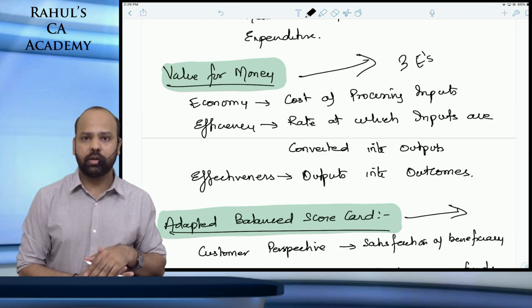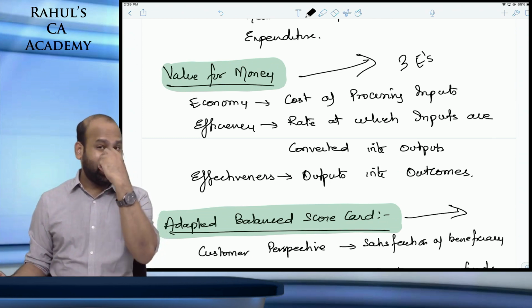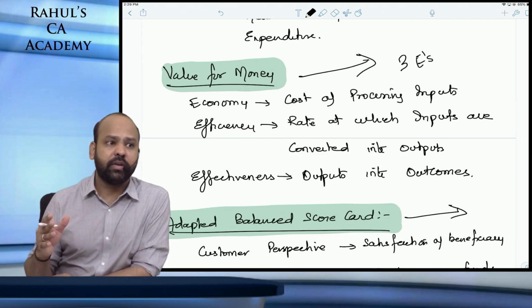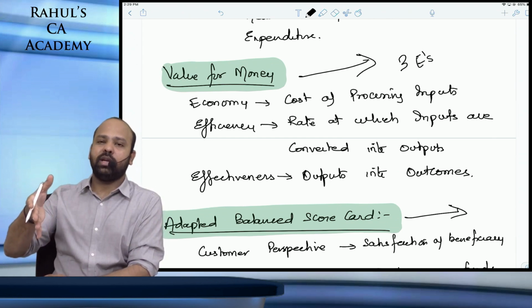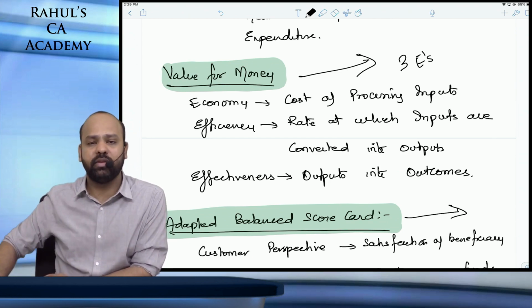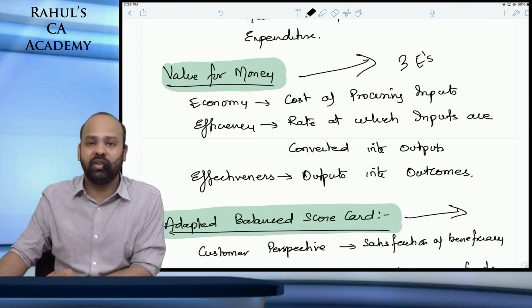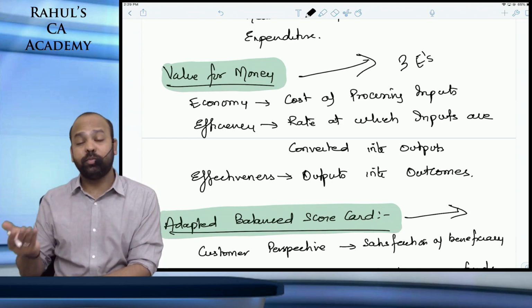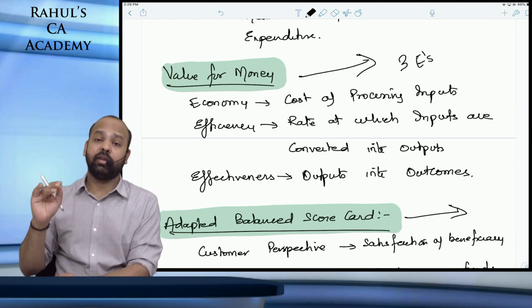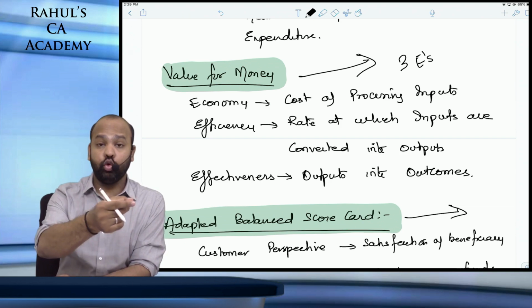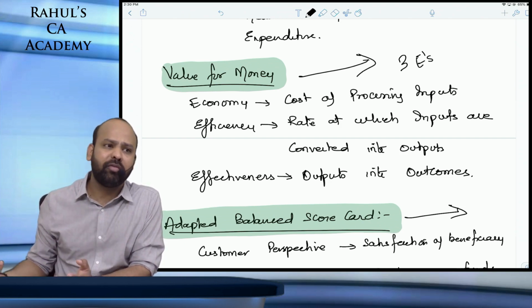Everything is important there. Government spends a lot of money, and there economy and efficiency are being considered, but no one bothers about the effectiveness. So you have bought a lot of mosquito nets and given them to poor people, but those mosquito nets were not even effective. The mosquitoes were easily passing through the net. What's the point of distributing it?